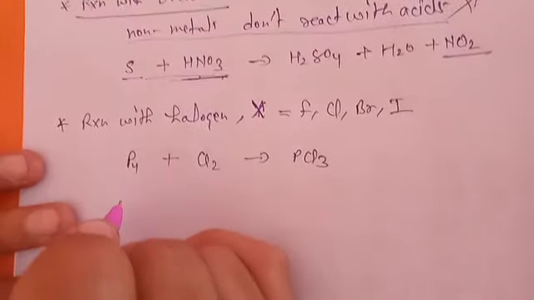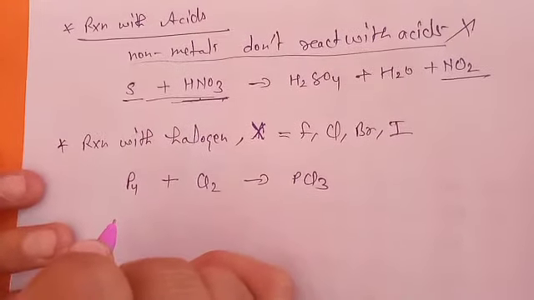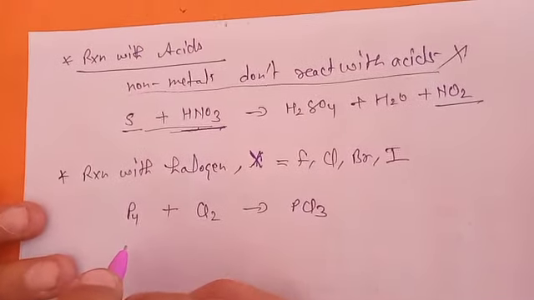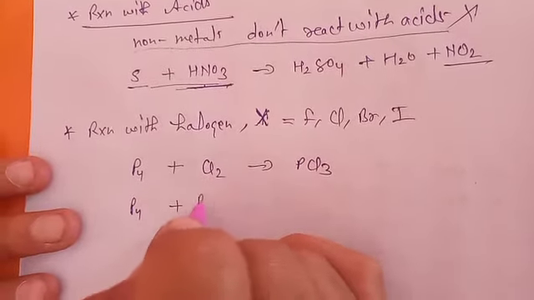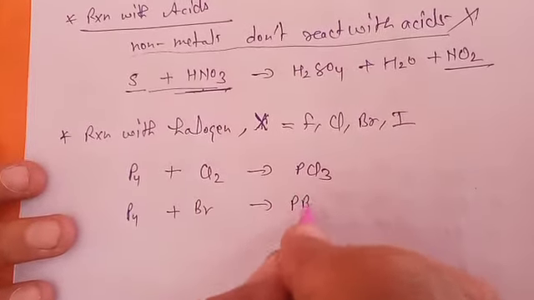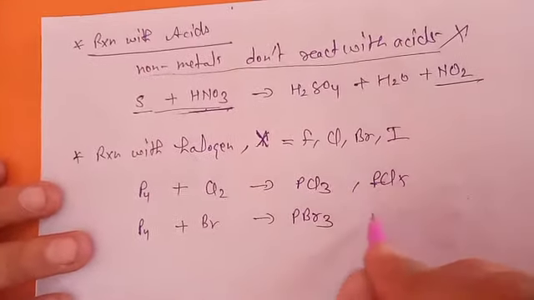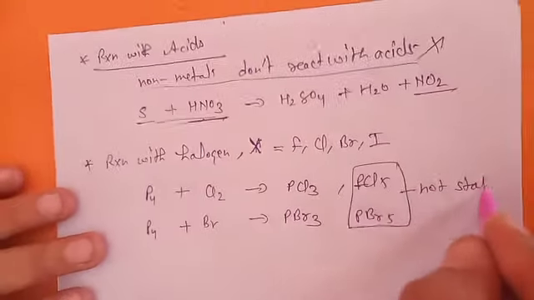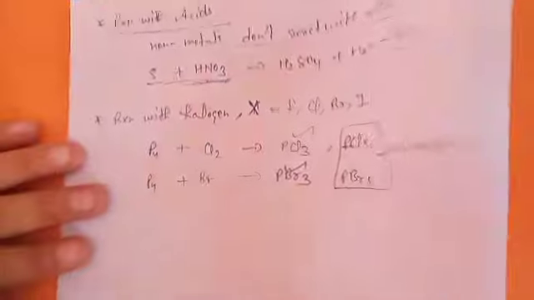If you go for phosphorus with bromine, at that time also they will form the bromide, PBr3. PCl5 and PBr5 are also possible, but they are not stable. These are the stable halides. So you will say all non-metals react with halogens to form their halides.